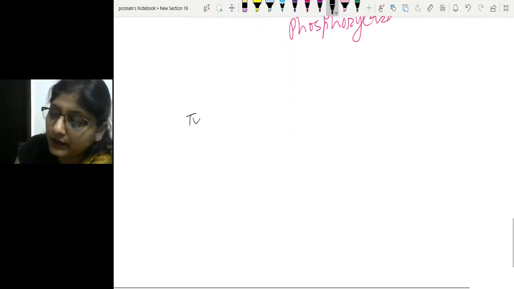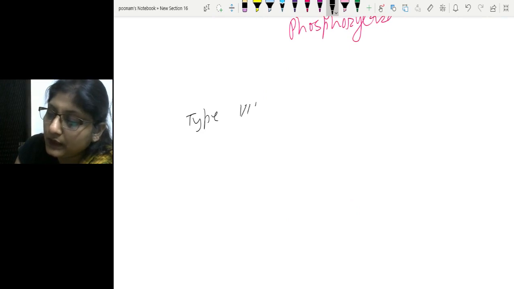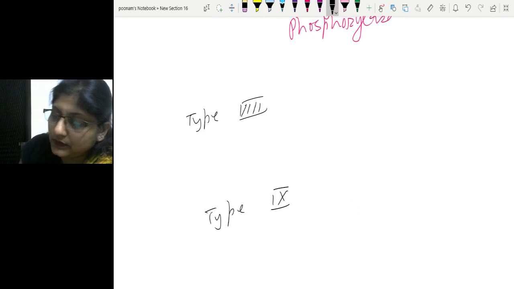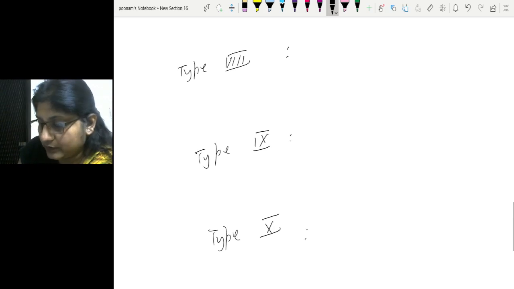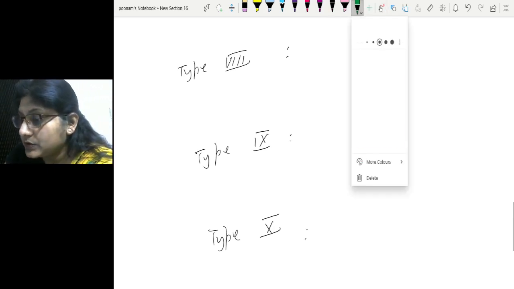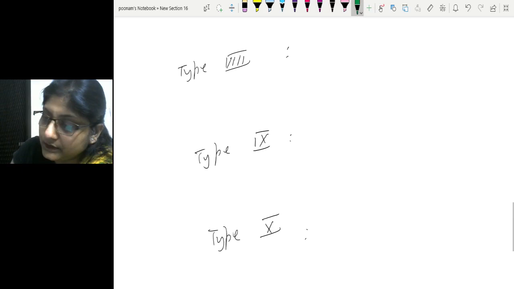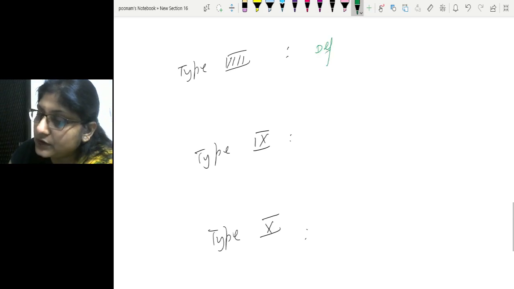Coming to type 8, 9, 10, as I have told you, they are due to deficiency of regulatory enzymes, and I'll enumerate them here. They don't have any specific name attached with them. Type 8 is due to deficiency of phosphorylase kinase enzyme.